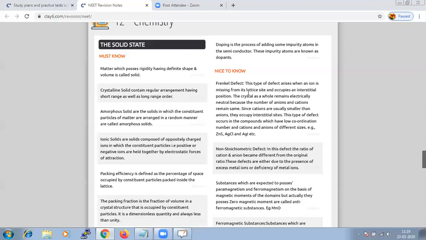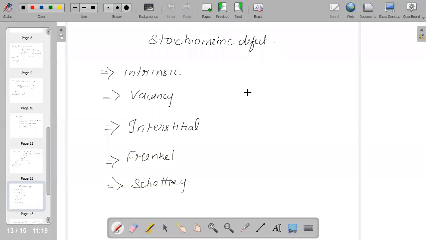That is why it is also called a dislocation defect. Another point to note is that it will not affect the density of the solid.